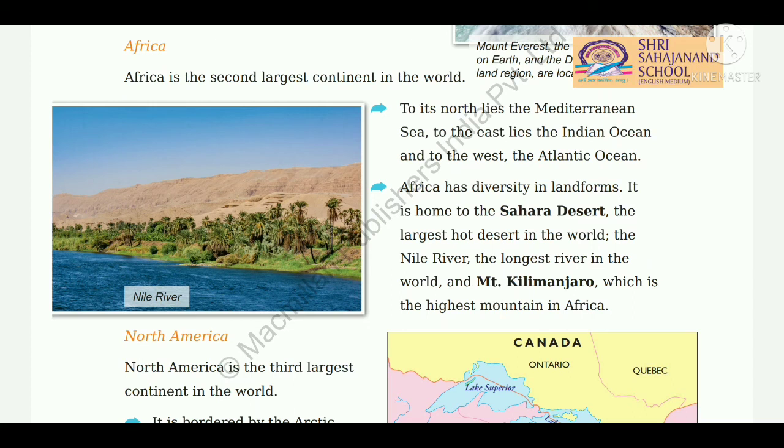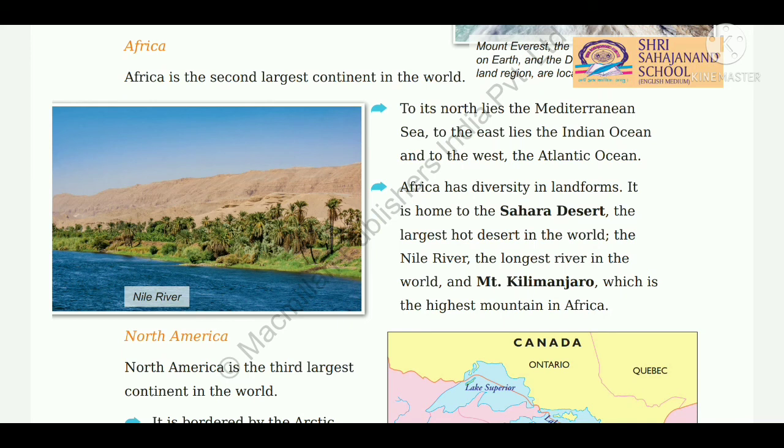Diversity means differences. It is the home to the Sahara Desert. That means in Africa we can find the largest desert, the Sahara Desert, the largest hot desert in the world. Then in Africa there is also the Nile River, which is the longest river in the world.